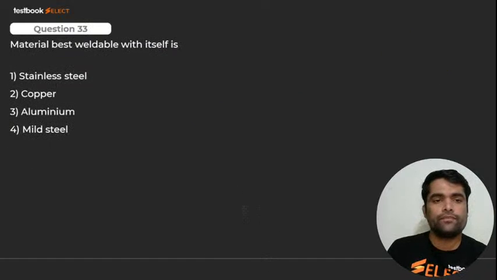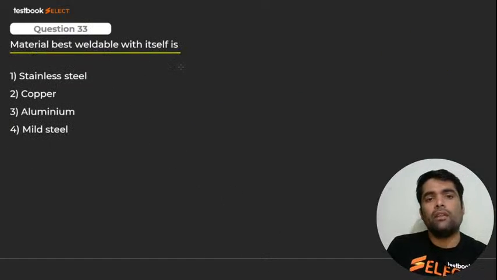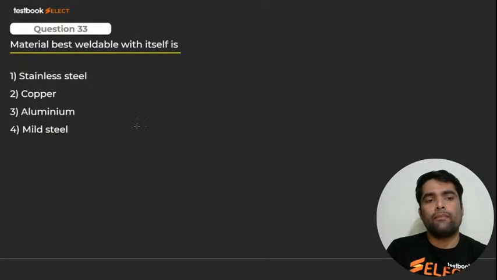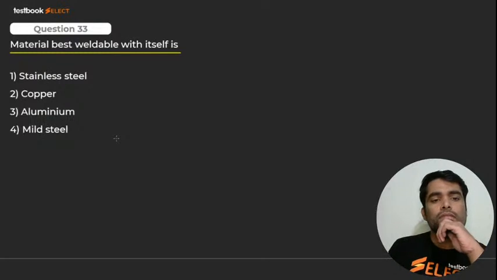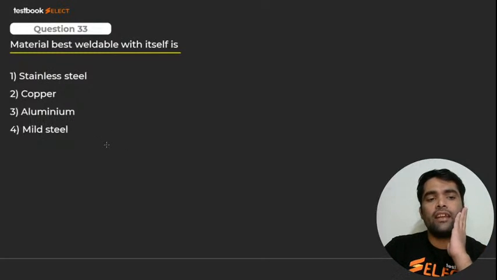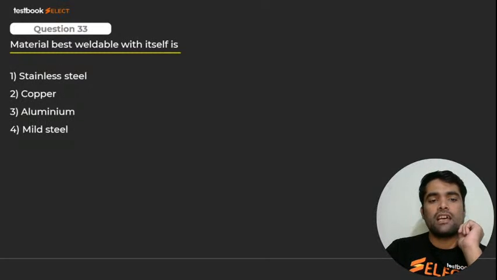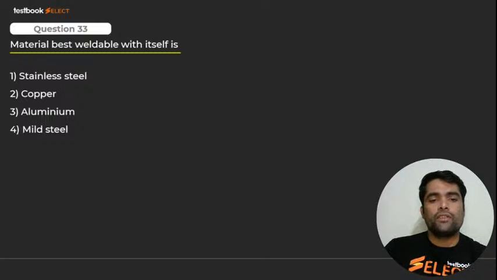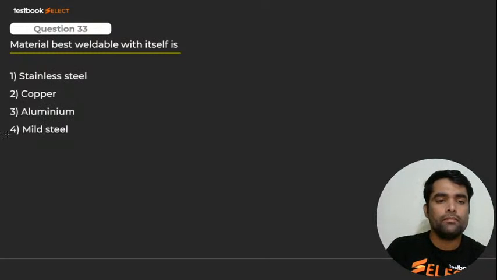Here we go for next. Material best weldable with itself. Material best weldable with itself, my dear. It is none other than what, my dear? Mild steel. कौन सा है बच्चा? Mild steel, material science. It is none other than mild steel. It is a question from material science. That is mild steel.